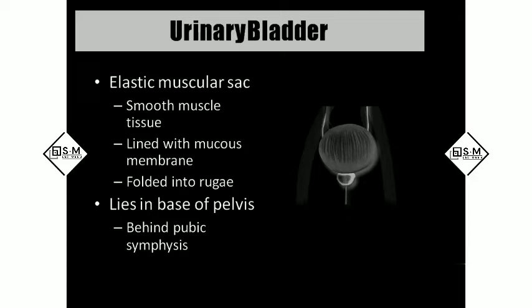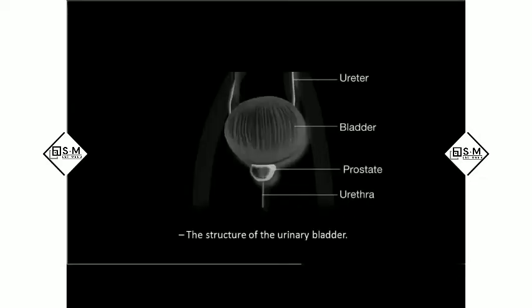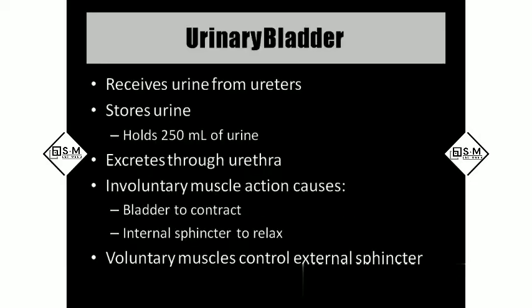When the bladder is filled with 250 ml, we get signals to the brain that the urinary bladder is filled and you have to urinate. And this urinary bladder lies exactly behind the pubic symphysis. Coming to the urinary bladder, it receives the urine from the ureters. It stores the urine. It holds around 250 ml of urine. And it will go out of the body through the urethra.